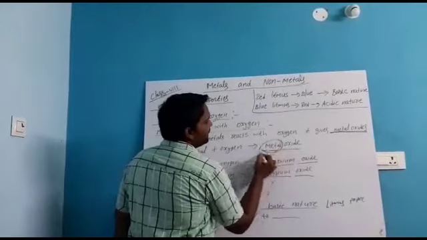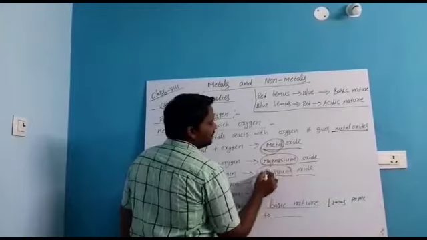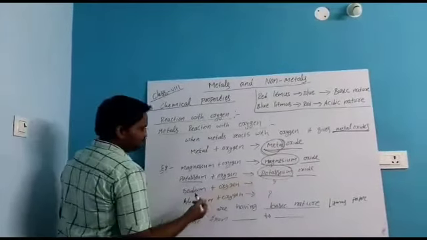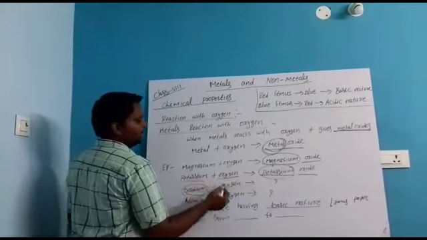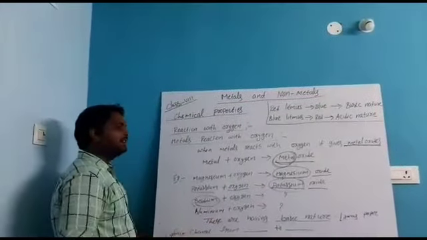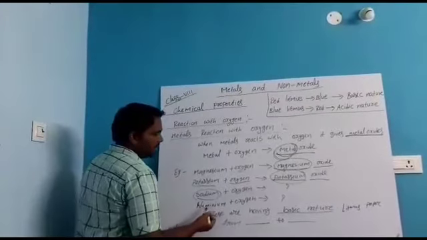Instead of writing 'metal', we should take the metal's name: magnesium oxide, potassium oxide. Now you answer this one. Sodium is a metal, so when sodium reacts with oxygen, what product does it give? Guess and answer. Another example I gave here is aluminium.